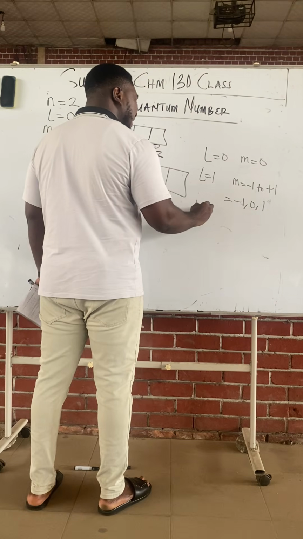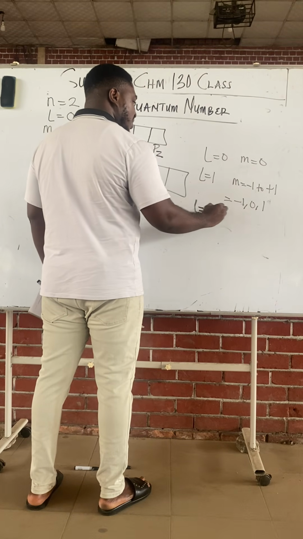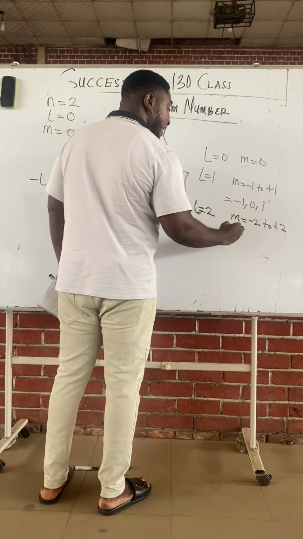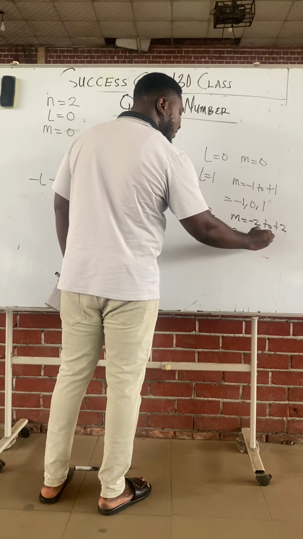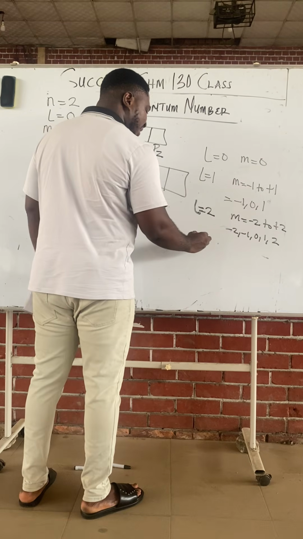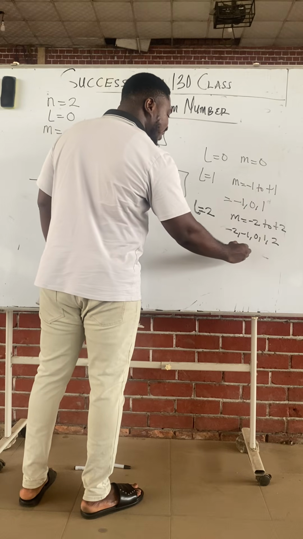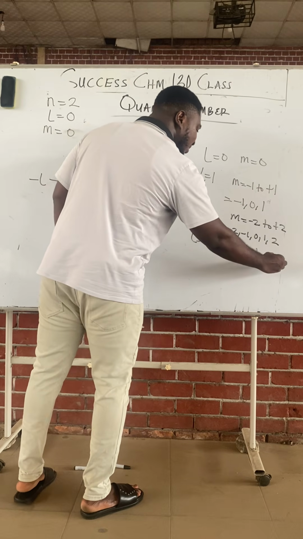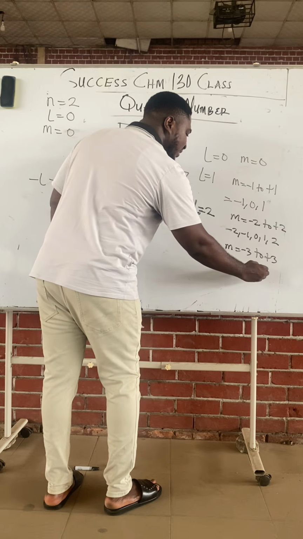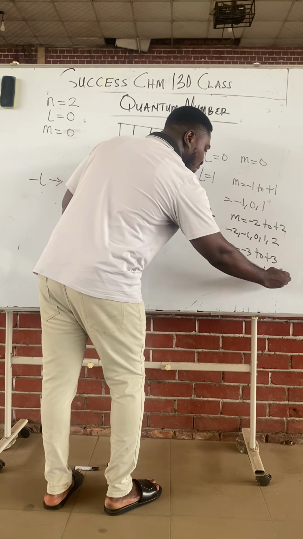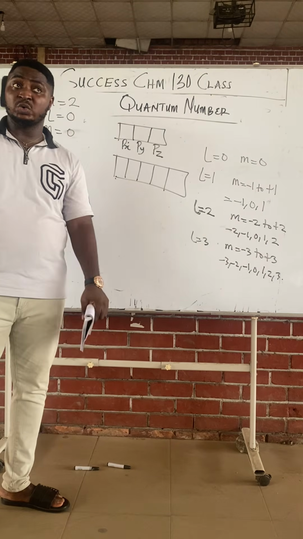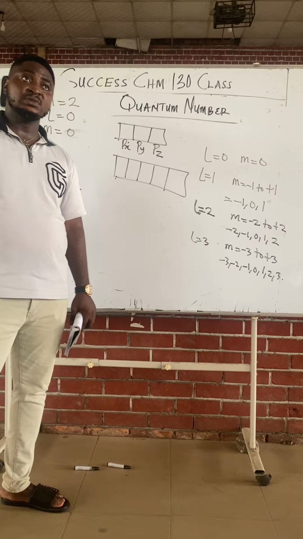When L is 2, my magnetic will range from minus 2 to plus 2, that's minus 2, minus 1, 0, 1, and 2. When L is 3, my magnetic will range from minus 3 to plus 3: minus 3, minus 2, minus 1, 0, 1, 2, 3. Are we together, class?